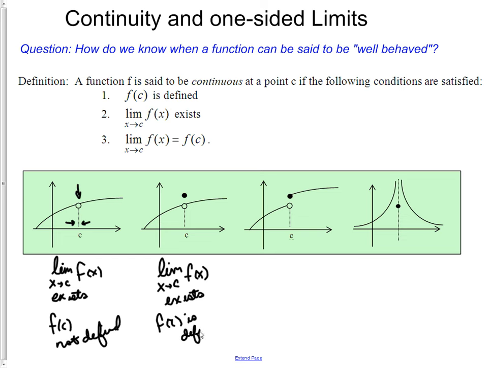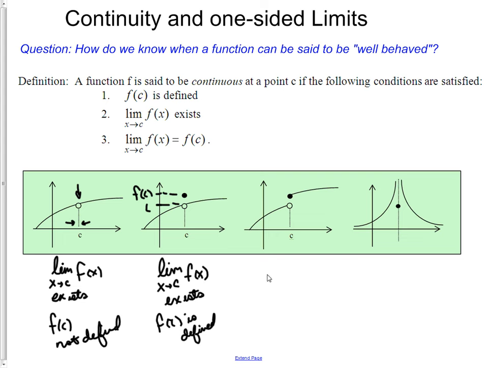But now it fails to meet condition number three. f of c is not equal to the limit. We get two different values here, and that's a problem. It doesn't meet condition three.